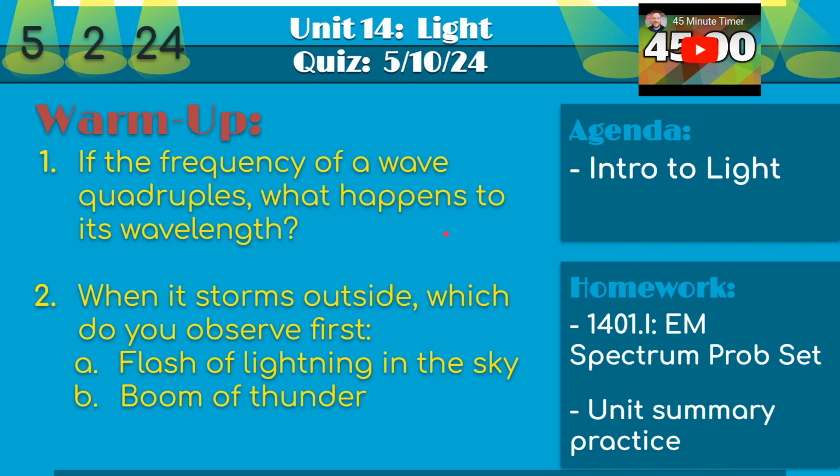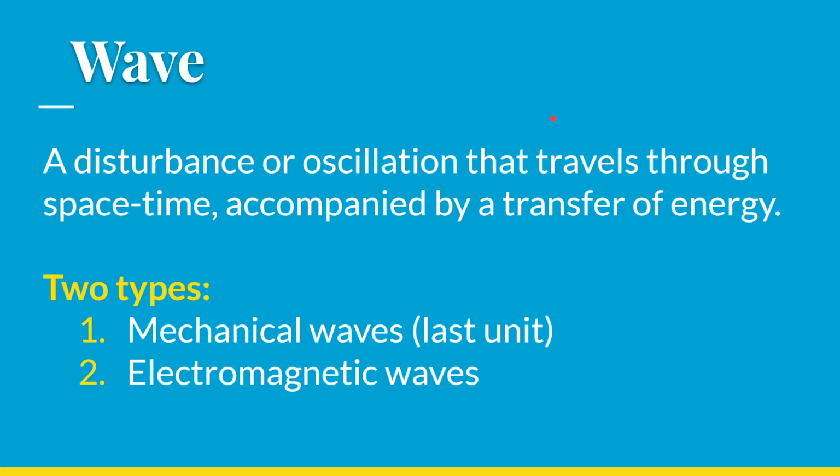Okay, your homework assignment, which you will be starting at the end of the period, is 1401.1, electromagnetic spectrum problem set, and then you do have a unit summary this unit as well. All right, guys, let's go ahead and get to the notes.